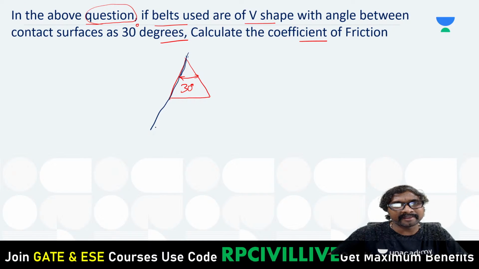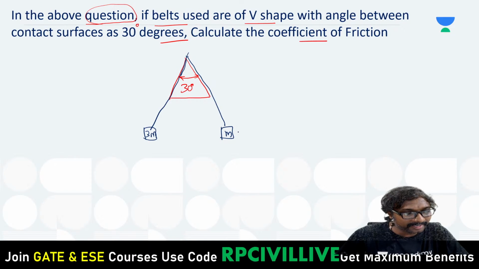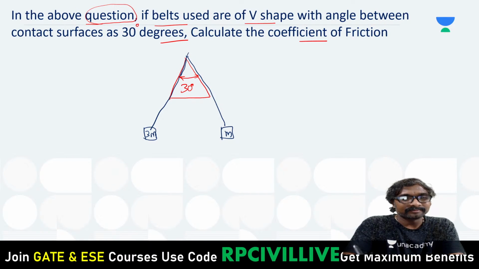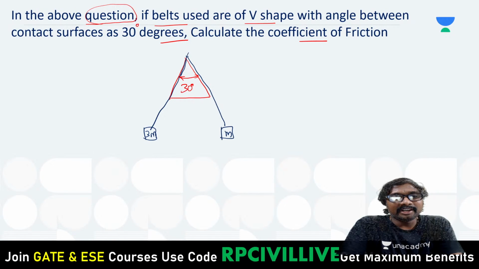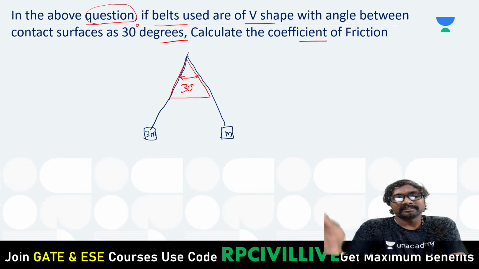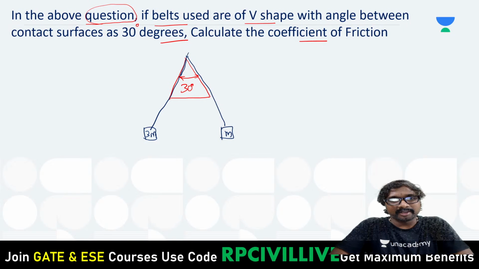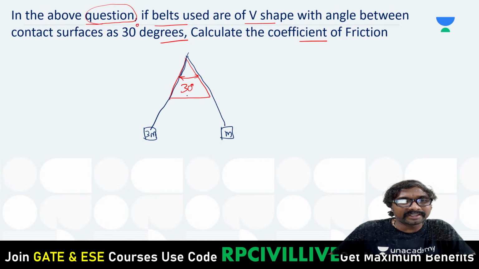Same as before. It is 3m, you are having 3 times that mass, and this side you are having 1 time that mass m. Now tell me, how can you get the answer for this, everyone? Do you remember? This 30 degrees is represented by beta, you can say.